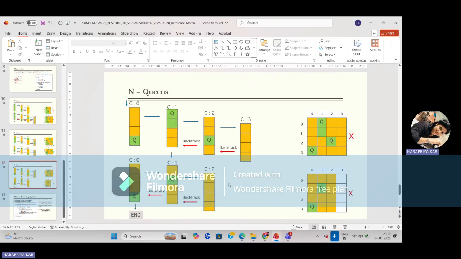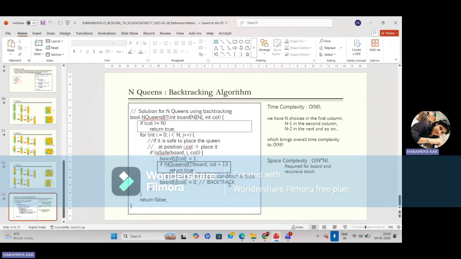But first of all, we need to analyze how n-queens works with the backtracking algorithm. The solution for n-queens using backtracking: Boolean nQueen with int board, n and int column. If column is greater than or equal to n, return true. Then for int i equal to 0, i less than n, i plus plus, if it is safe to place the queen at position i, column, place it. If it is safe, board[i][column] equal to 1. Then recursively call for column plus 1, and if it returns true, then return true.